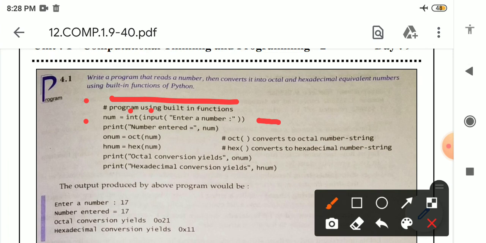Means first we have to write the name of the variable equal to, then int, means we want a number not in decimal form. That is why we are writing the int function. And after that input, inside input we are writing a message. The message is what? Enter a number.